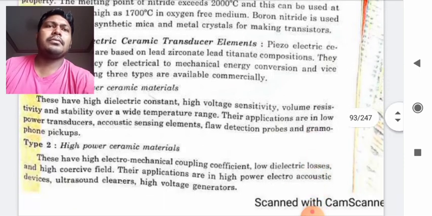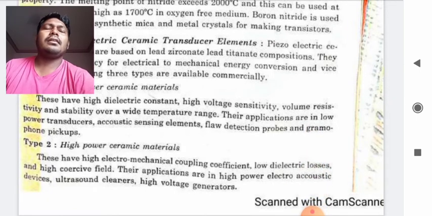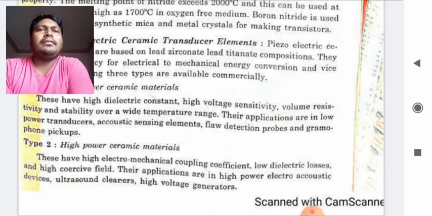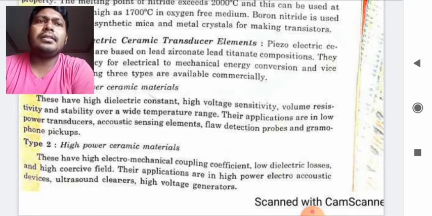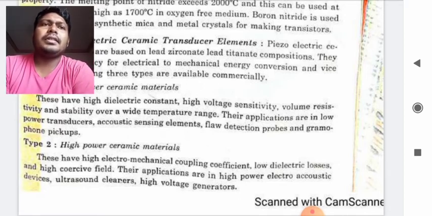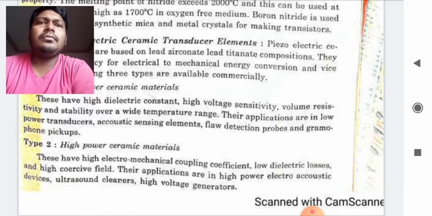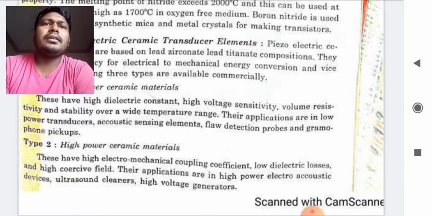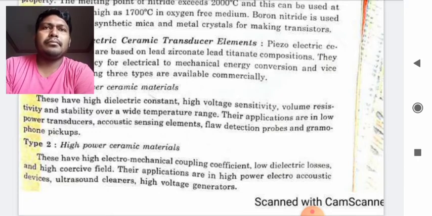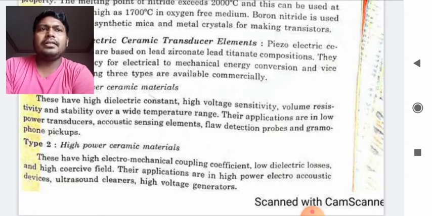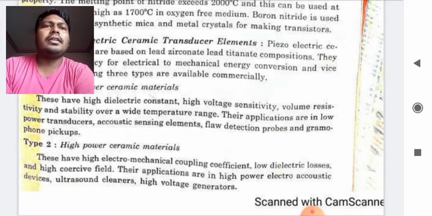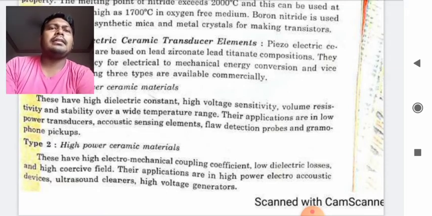Low power ceramic material. This type has low dielectric constant, high voltage sensitivity, volume resistivity, and stability over a wide temperature range. Their applications are in low power transducers, acoustic sensing elements, flaw detection probes, and gramophone pickups.